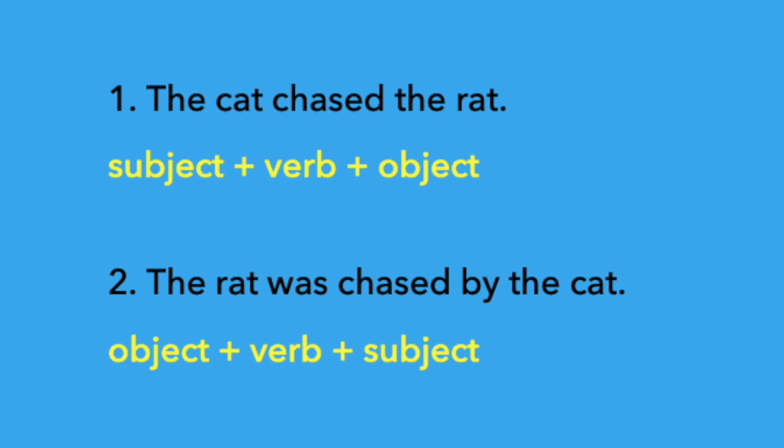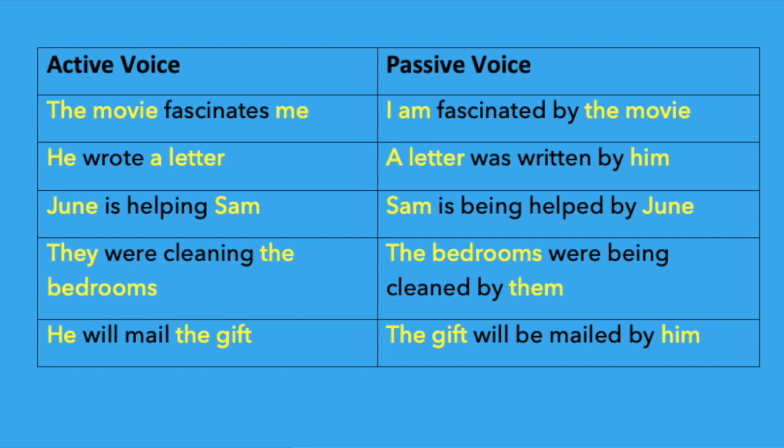In both the above sentences, the meaning remains the same and only the structure changes. Usually, the structure or sequence of the subject, verb and object expressed in the active voice sentence gets reversed in the passive voice of the same sentence. It will be object, verb, subject. Subject, verb and object to object, verb and subject. To understand the difference, just focus on how the subject and object change the structure of the sentences in the table on the screen.